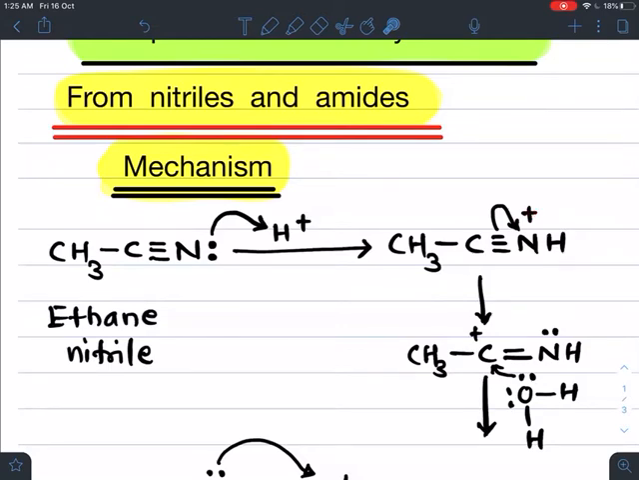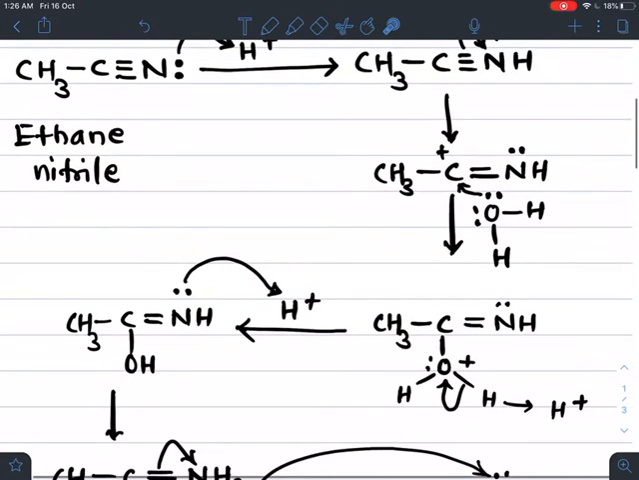Now this nitrogen becomes unstable. To get stability, the pi bonded electrons shift onto nitrogen. Then this carbon carries a positive charge, and this pair of electrons shifts onto the nitrogen, which replaces the positive charge on nitrogen. Now the reaction proceeds further.